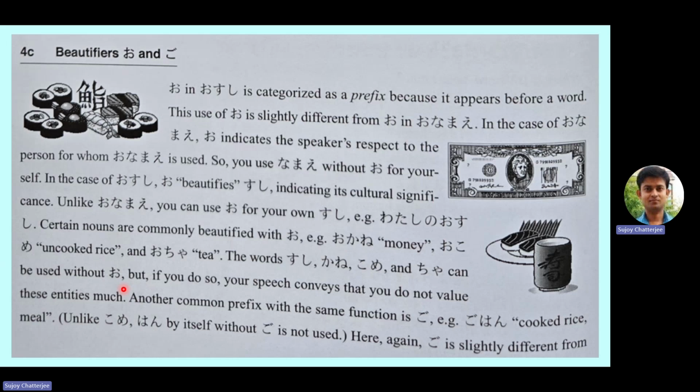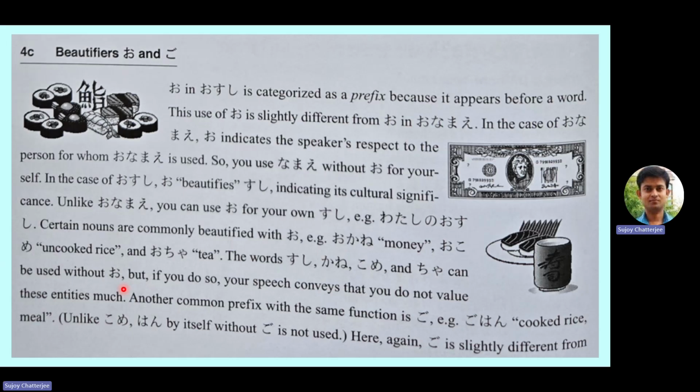Another common prefix with the same function is go. So we discussed go senmon. If you remember, go senmon wa nan desu ka? That means what is your specialization, please? Go senmon. We see it again with gohan, right? The cooked rice or the meal, we use gohan.